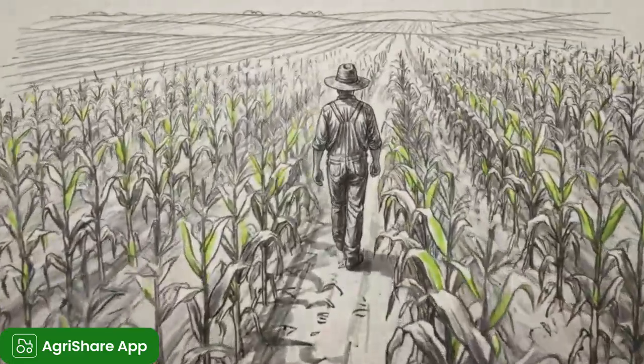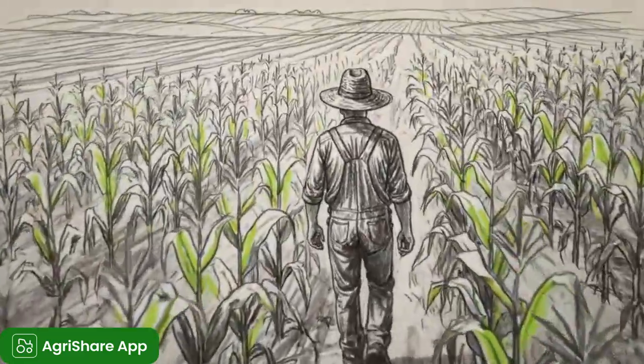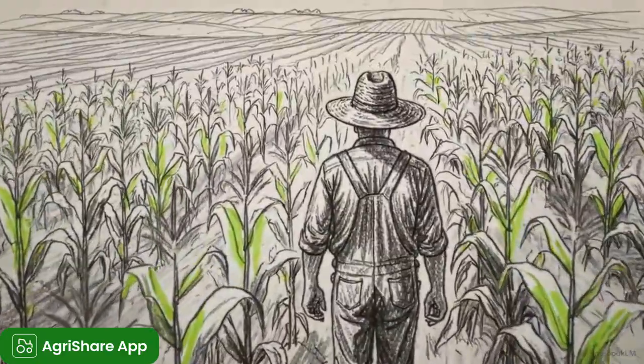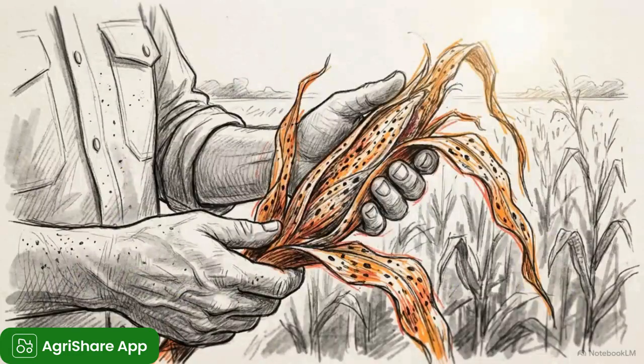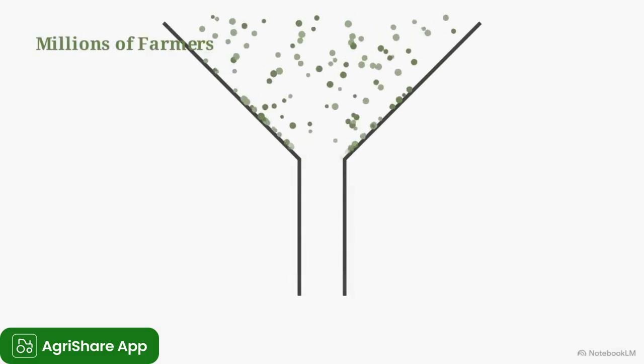Out here, being isolated is a serious operational risk. By the time a localized pest or a soil nutrient deficiency is spotted, in a field like this, an entire season's yield can be lost before physical help ever arrives. This chart shows the structural bottleneck of traditional agriculture.